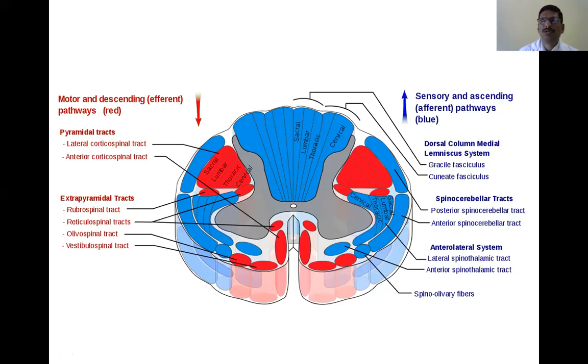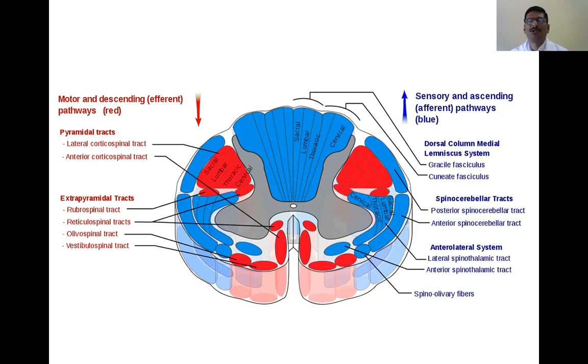Now the next thing we need to know is the dermatomes. Dermatomes are the part of the cutaneous structure or skin which is innervated by a particular nerve segment. We are examining the sensory system to identify any sensory loss in a particular segment of the body, and we need to attribute it to the particular nerve or branch of a nerve. That is our overall aim of examining the sensory system.